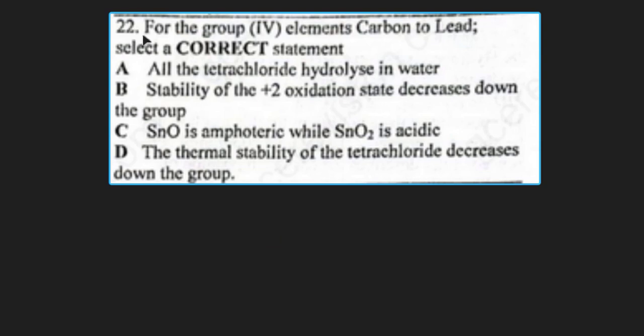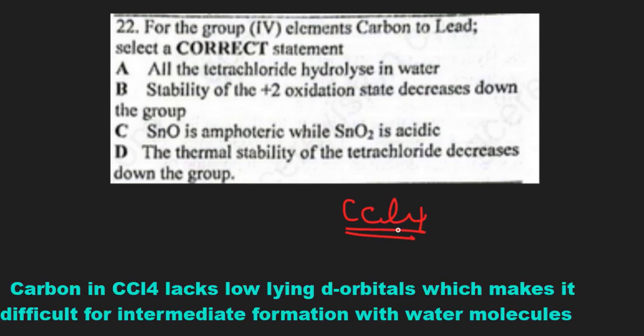Question number 22. For the group 4 elements carbon to lead, select a correct statement. A. All the tetrachlorides hydrolyze in water, which is of course not true, because carbon tetrachloride is insoluble in water because it lacks d orbitals that will be able to form an intermediate with water molecules.